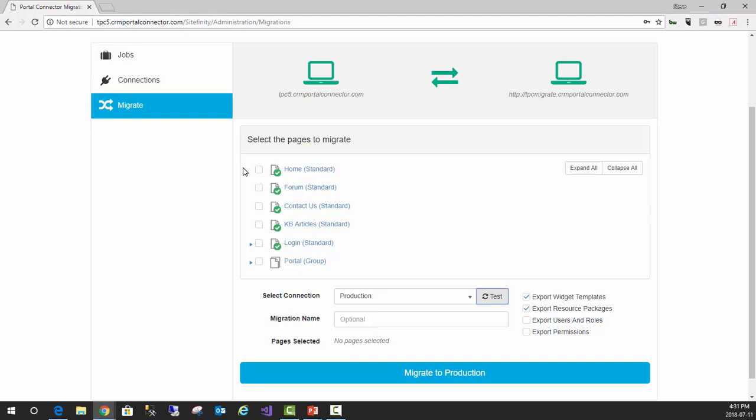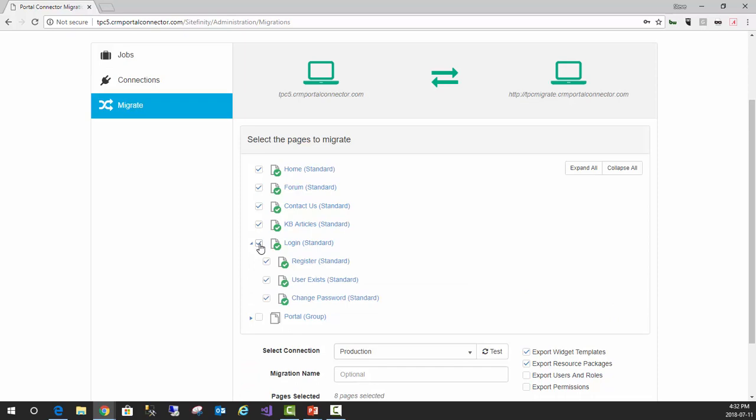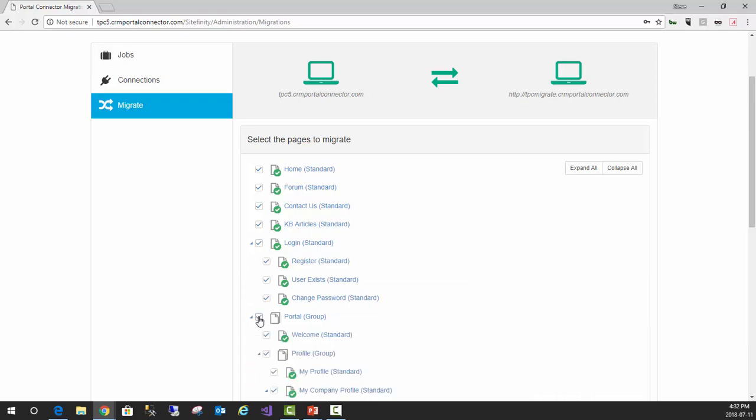With the migration module, essentially what it does is that when you select a page, it's going to go out to the whole site, grab all the content that's related to that page or that page actually depends on, whether that's forms or images or templates. And then it's just going to grab all of that, package it all up in one nice neat bundle, and then export it over to that new environment.